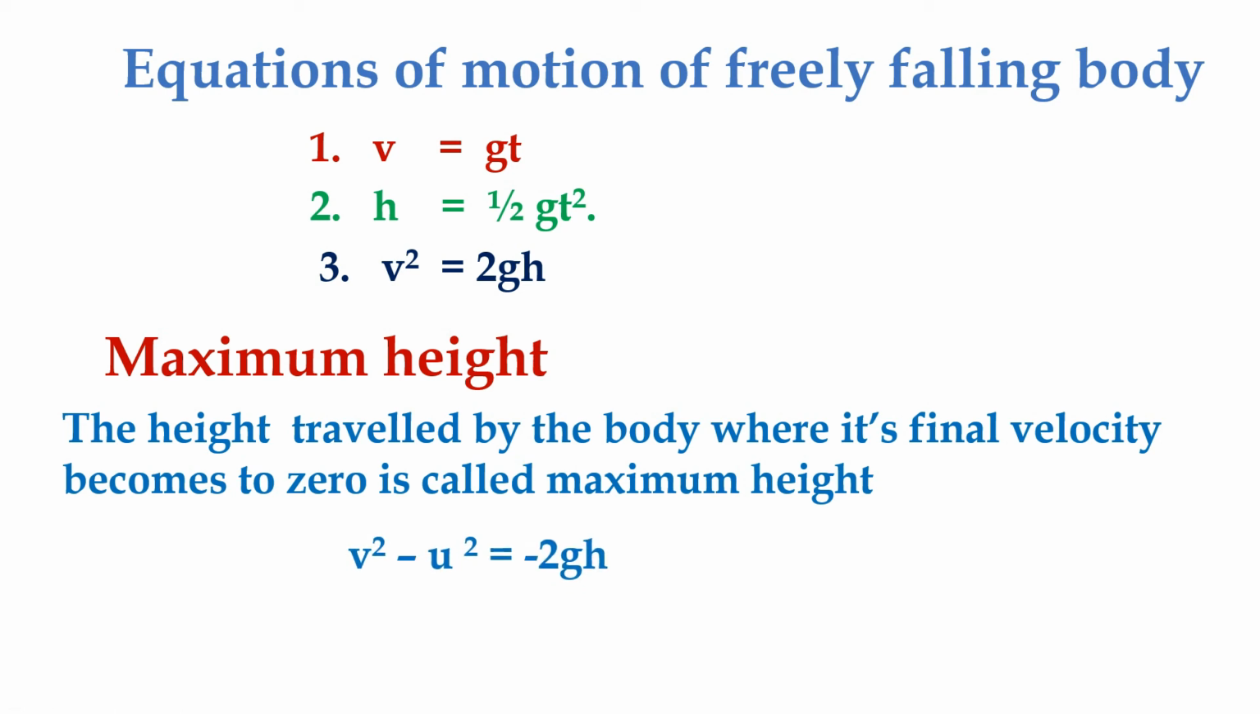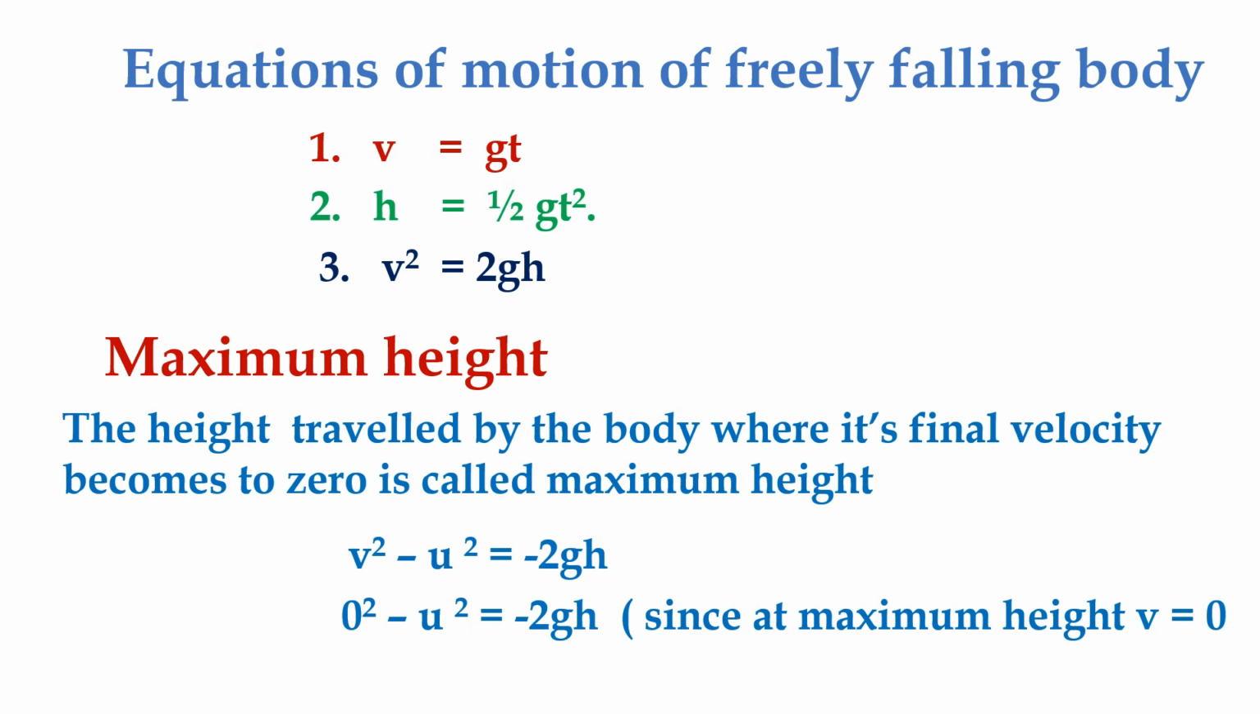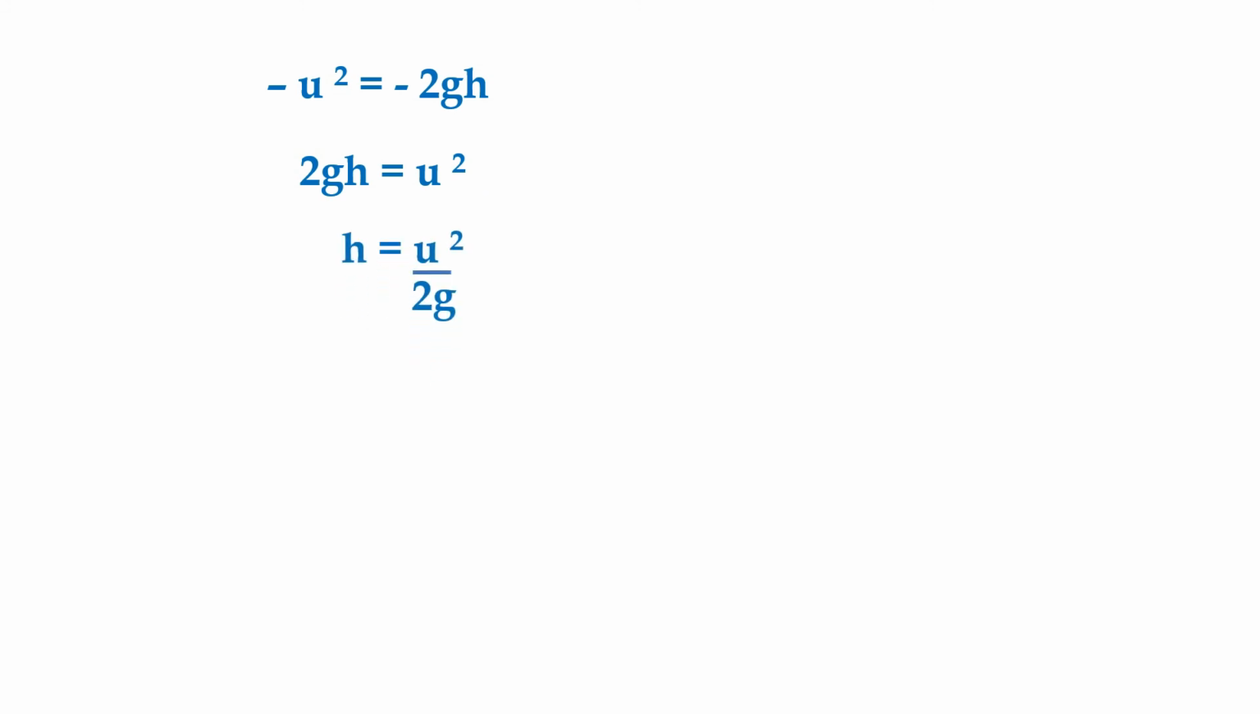reached by the body. So in case of a thrown up body, the third equation, v square minus u square is equal to minus 2gh. At the maximum height, v becomes 0. Therefore 0 square minus u square is equal to minus 2gh. So minus u square is equal to minus 2gh. The minus signs cancel, so this can be written as 2gh is equal to u square. So h is equal to u square by 2g. This is the formula for maximum height, where the final velocity v is 0.